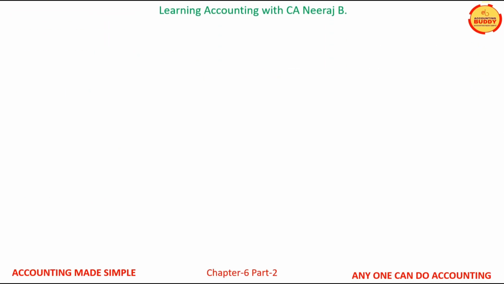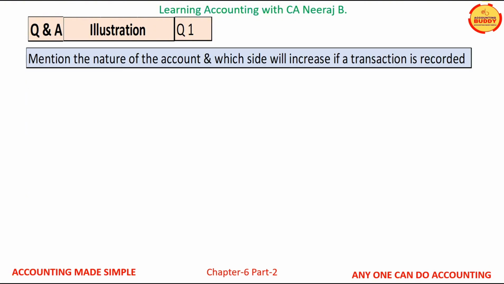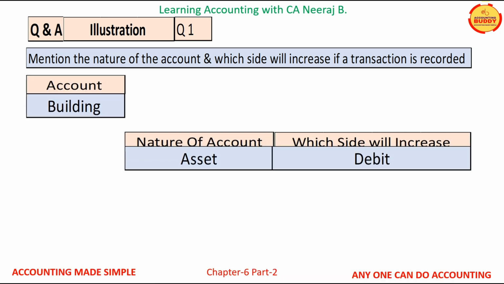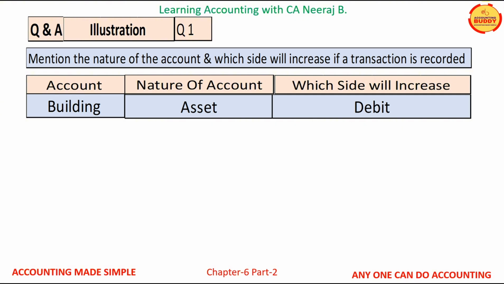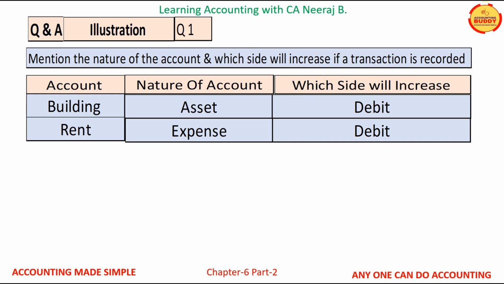Let us test our understanding with an illustration. Mention the nature of the account and which side will increase if the transaction is recorded. First account is building. Building is an asset and assets are debited when they increase. Second account is rent. Rent is an expense account and expense accounts are debited when they increase.